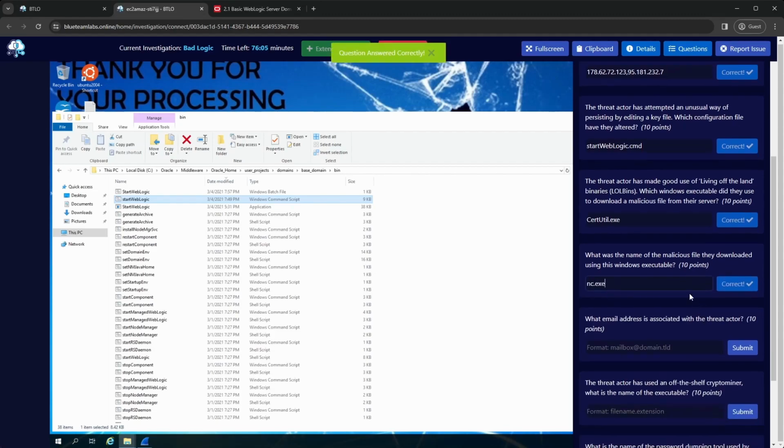Cool. So the email address. Yeah, I don't really know. I don't think it's in the PCAP. We'd have probably seen it by now, and I'm pretty sure they're not going to be silly enough to pass it across that way. I'm guessing we need to look at the memory dump at this point because we haven't touched the memory dump yet, and it's 8 gig sitting there doing nothing.